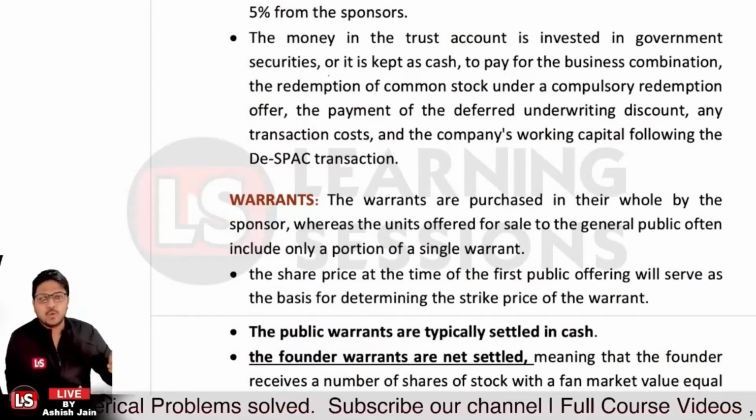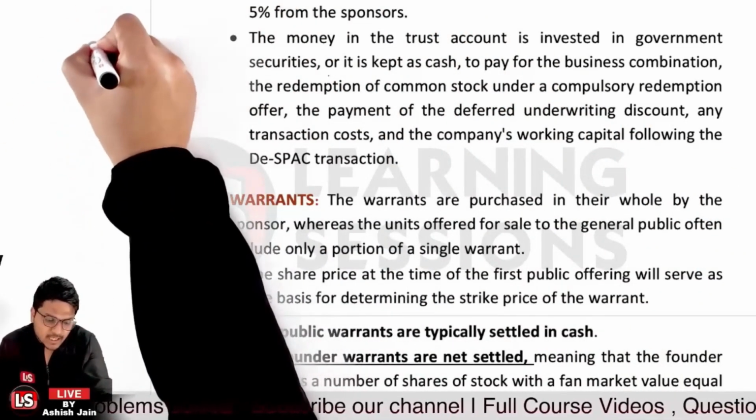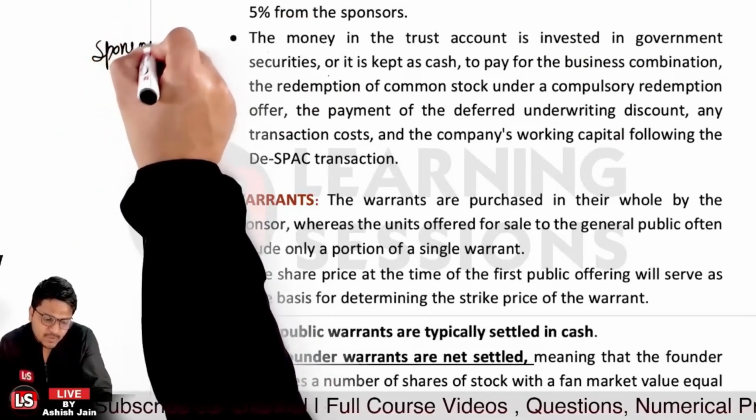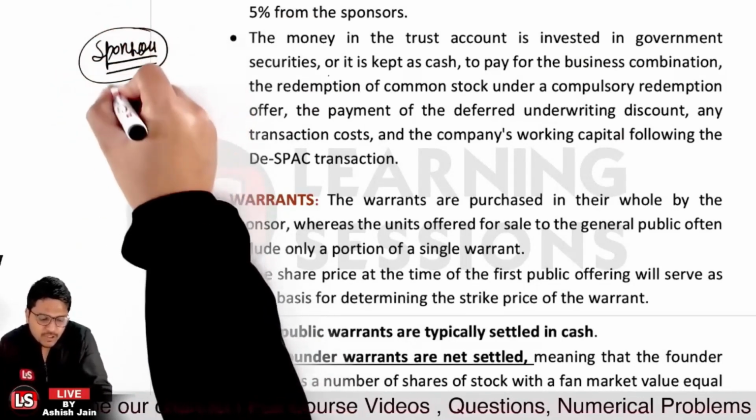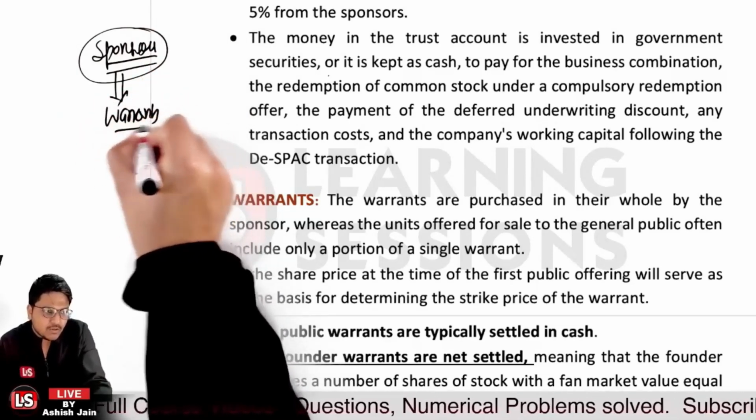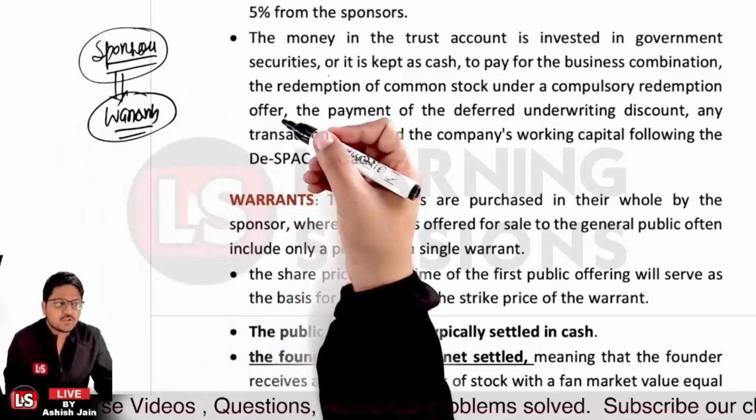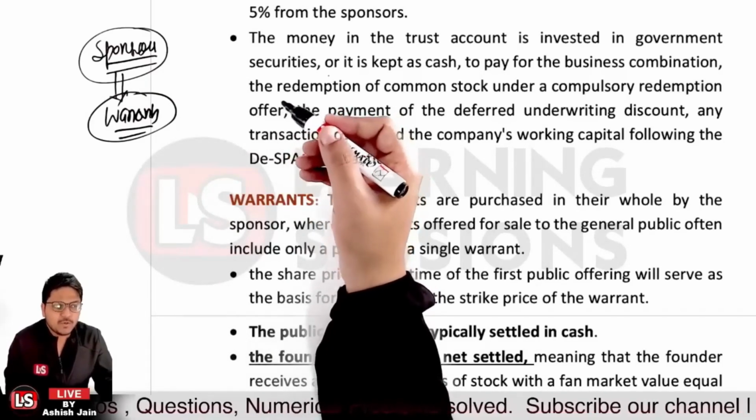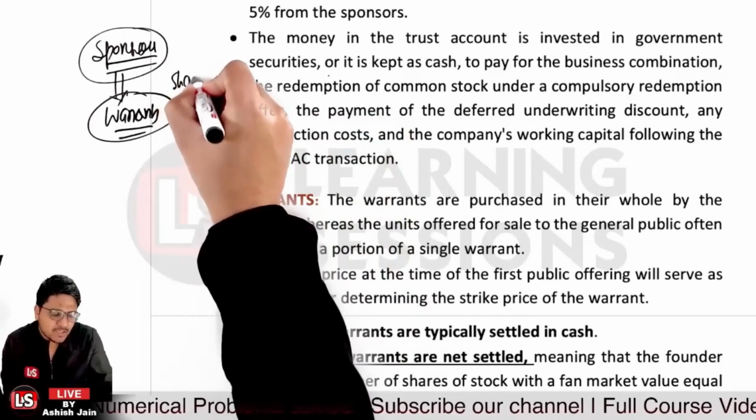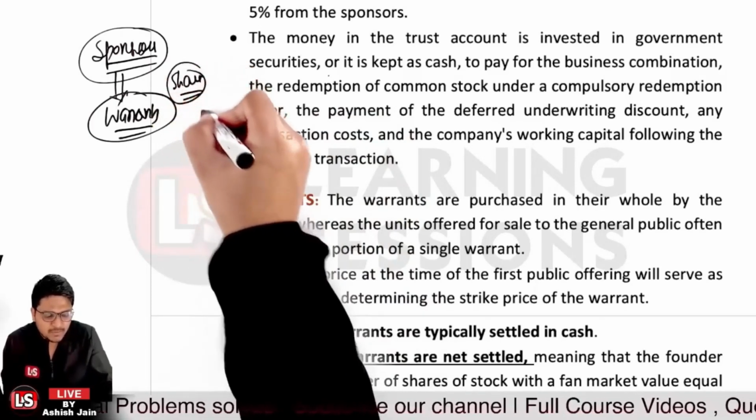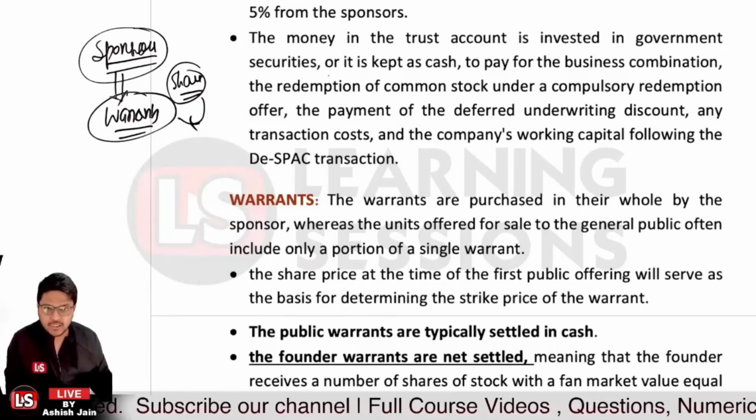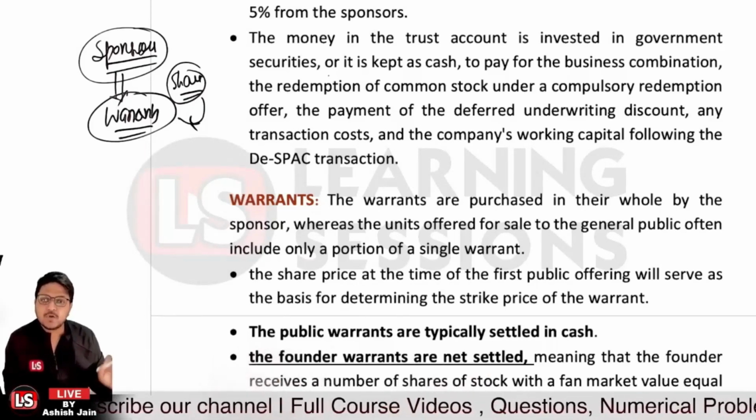Now, the warrants are actually purchased by the sponsors. Now sponsors will be doing what? Sponsors will be purchasing the warrants in whole, whereas the units offered for sale to the general public include only a portion of a single warrant, right? So the units of the shares which will be available for the general public basically indicate a part of the warrants, and ultimately all the warrants are actually owned by the sponsors.